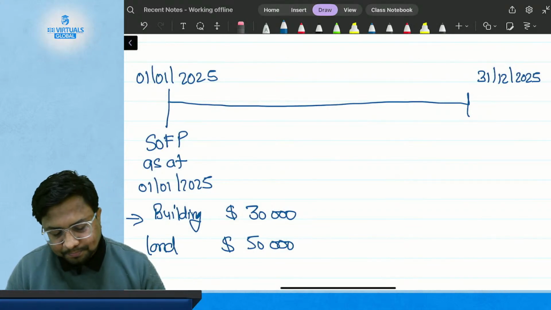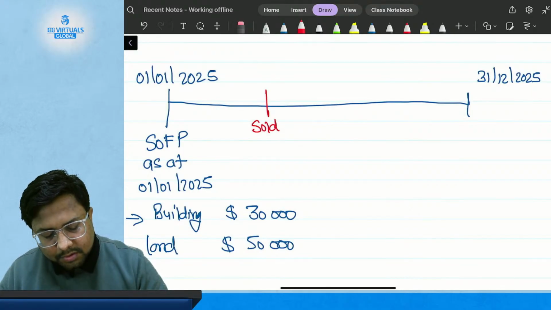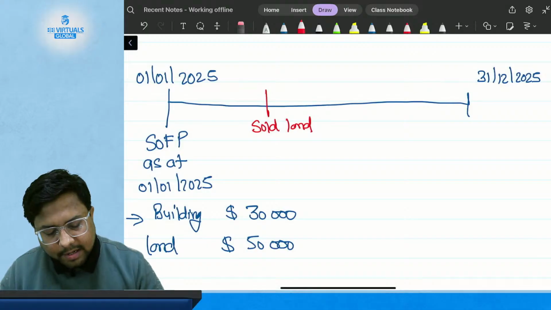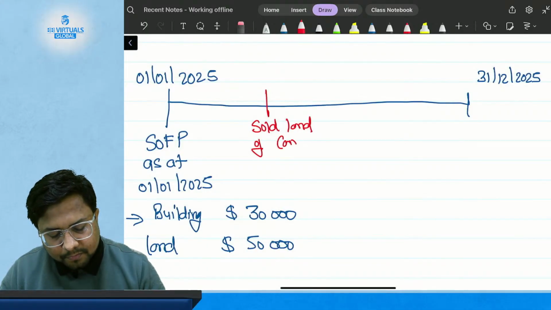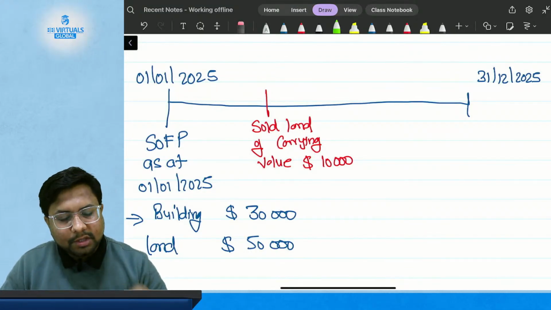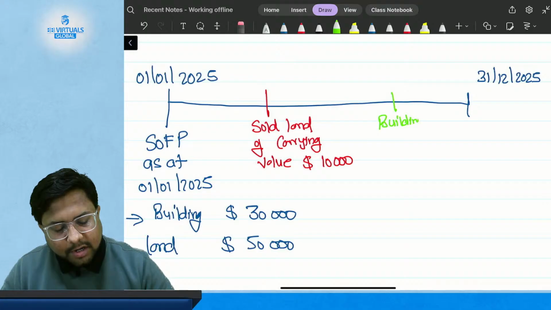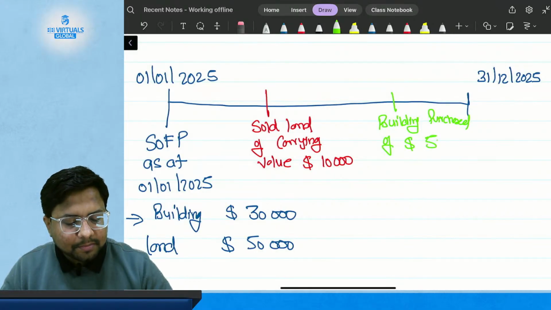Now, during the year I have sold land of carrying value $10,000, and also during the year I have purchased a building of $5,000.